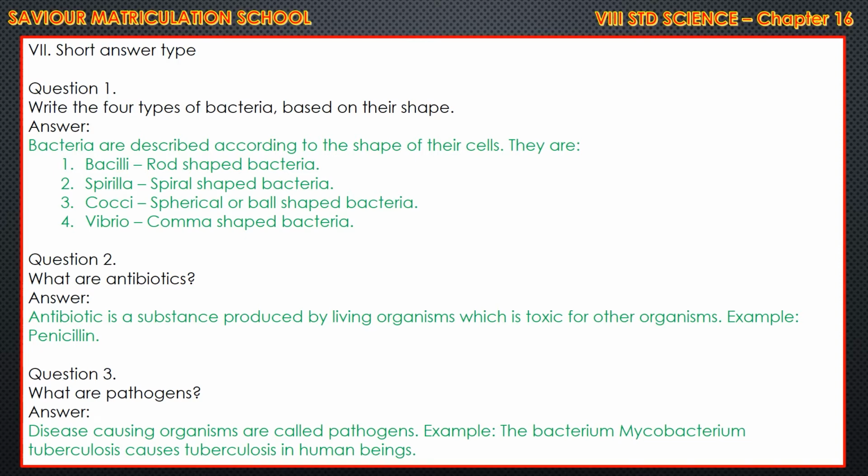What are antibiotics? Antibiotic is a substance produced by a living organism which is toxic for other organisms. Example, penicillin. What are pathogens? Disease-causing organisms are called pathogens. Example, the bacterium Mycobacterium. Mycobacterium causes tuberculosis in human beings. Answer should be: Mycobacterium causes tuberculosis in human beings.